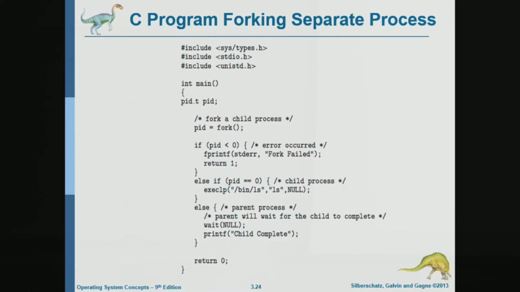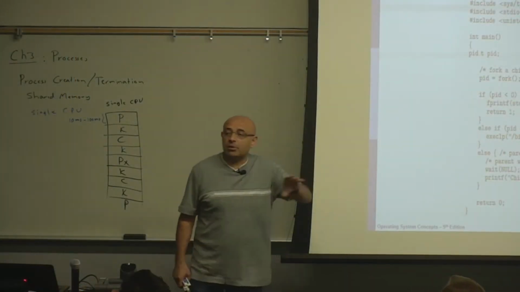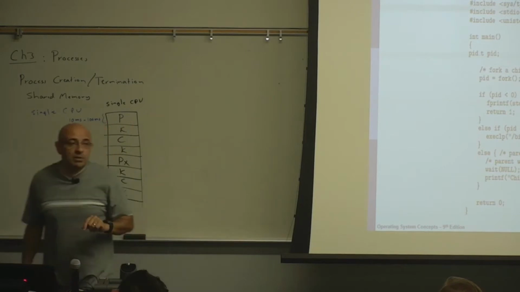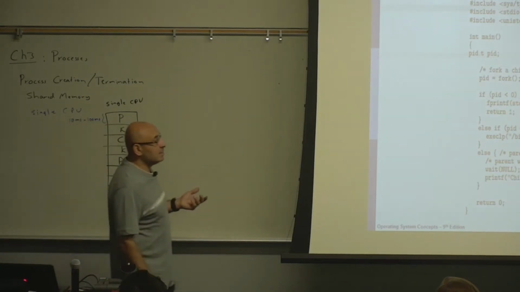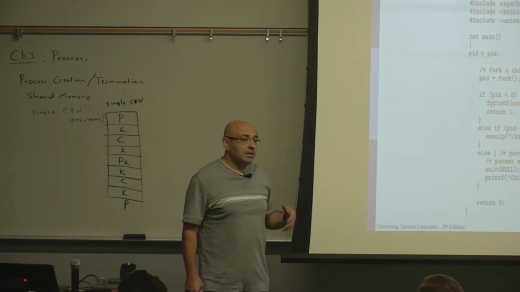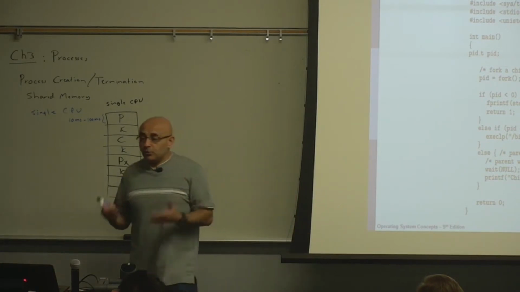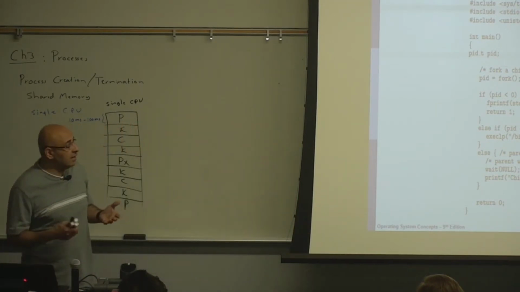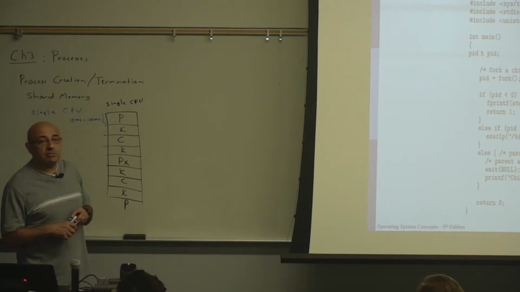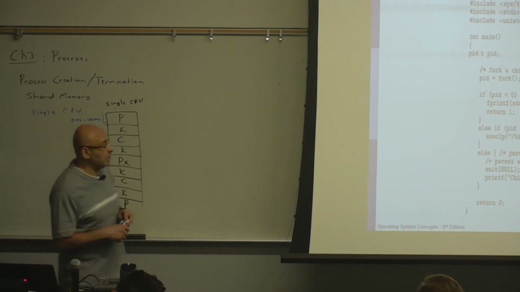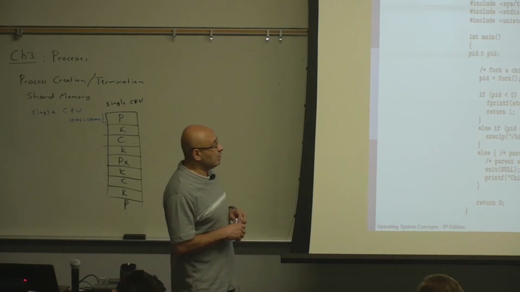What will the producer do? It will just produce some random numbers and write these random numbers in a shared memory block. And the consumer will be reading these random numbers from that shared memory block. So we will have a producer and a consumer communicating through a shared memory block. That's what we will be doing in assignment number 1.